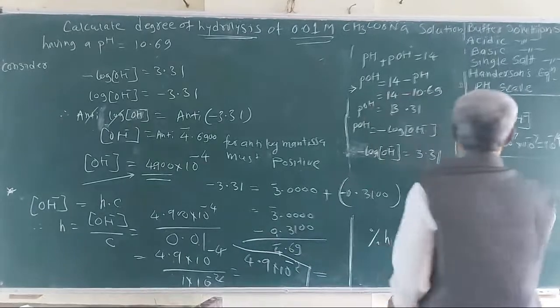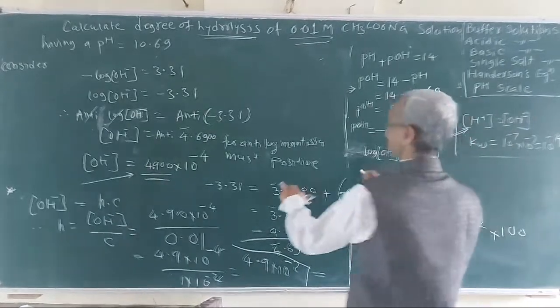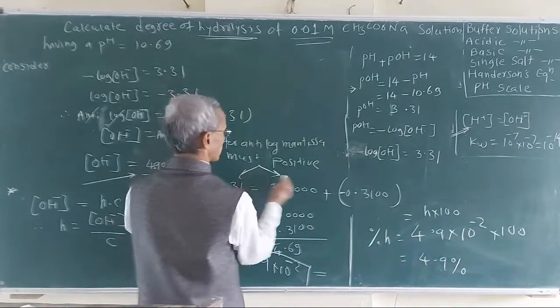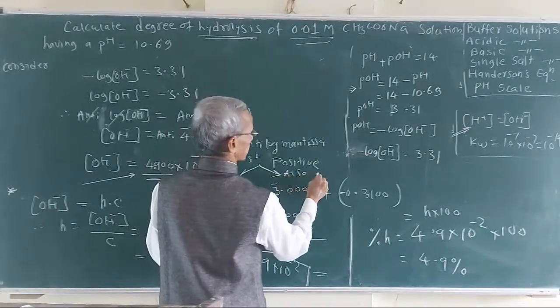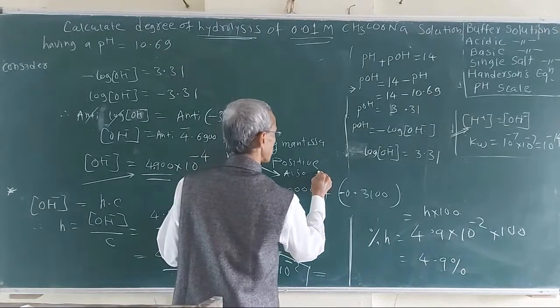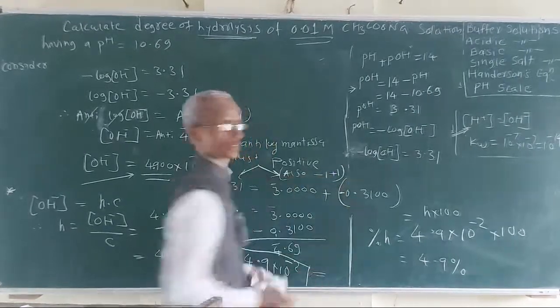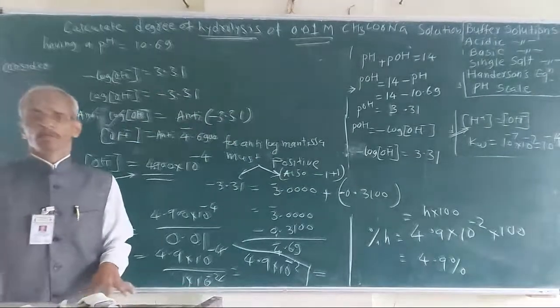Also, here there are two methods. This is one method, and there is also another method by addition.